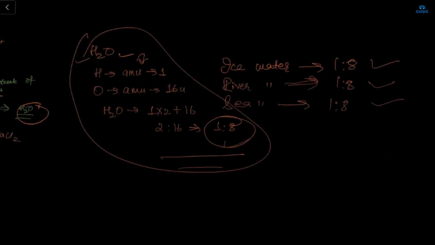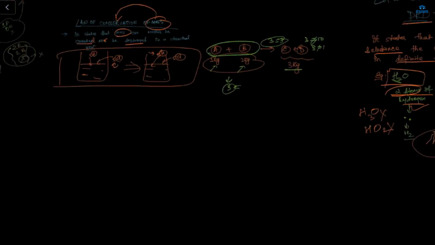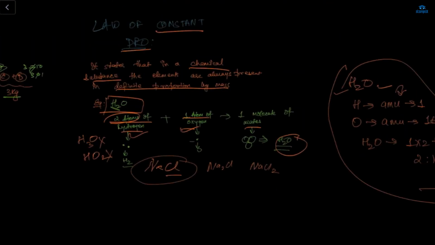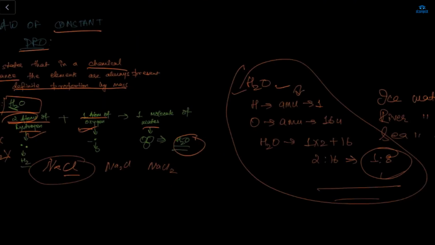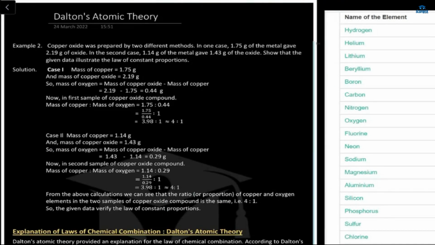Now, so we did this. The law of conservation of mass: here my mass is conserved, and in this law of constant proportion, my atoms are constant. It's not increasing, it's not decreasing, it's constant. Now let's study what Dalton's atomic theory is. Do you know? No, I don't know. Okay, so he was also a scientist, and Dalton was also a scientist.